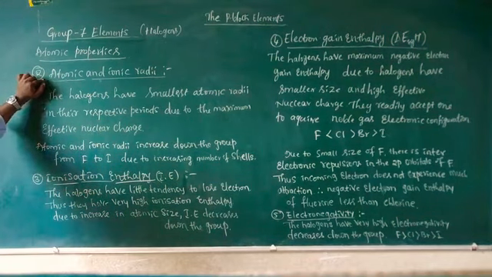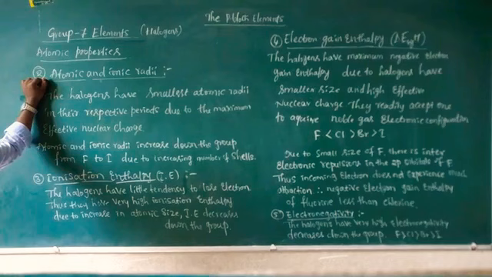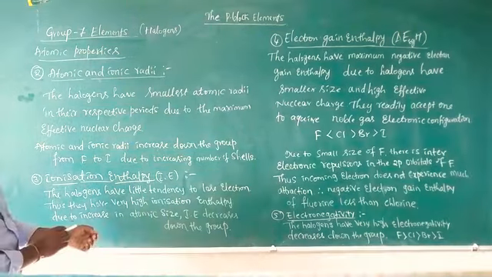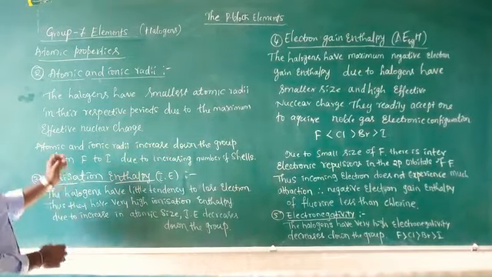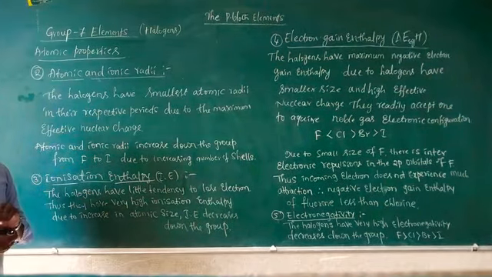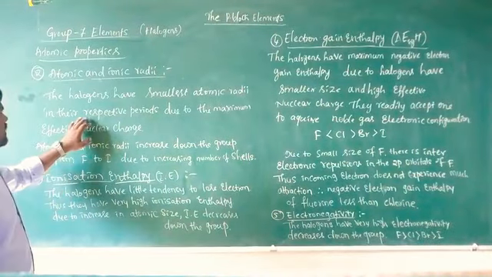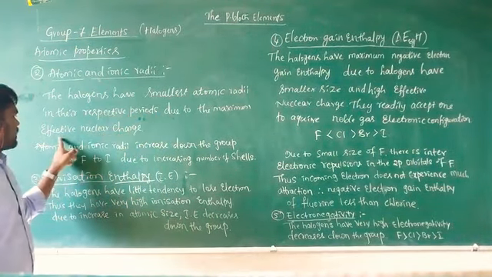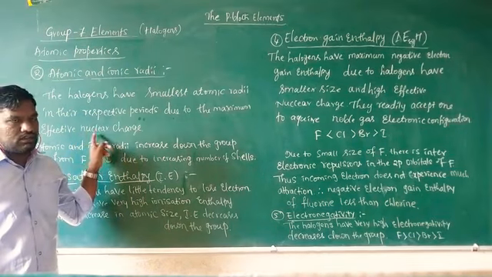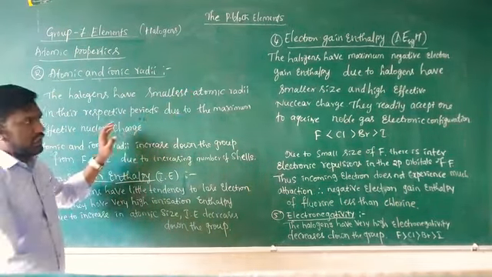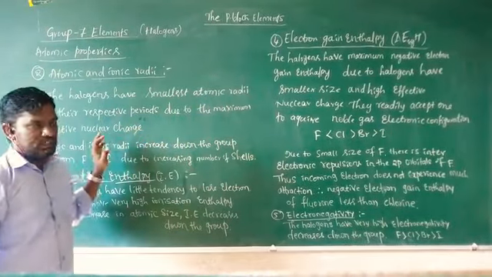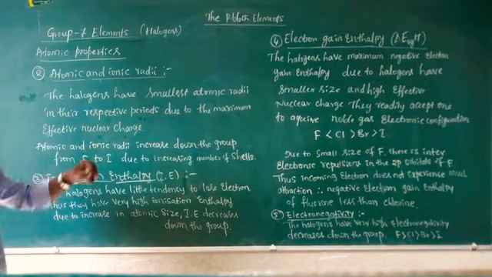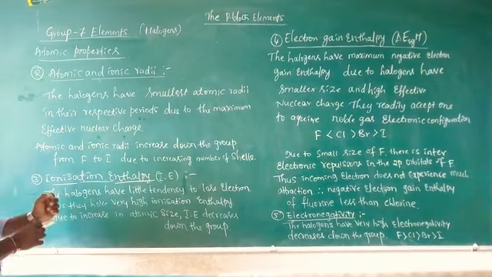The second atomic property is atomic radius and ionic radius, commonly called atomic and ionic radii. Radius is singular, radii is plural. Halogens have the smallest atomic radii in their respective periods, periods 2, 3, 4, 5, 6, 7, due to the maximum effective nuclear charge, because the nuclear charge increases across the periodic table. Isn't it? As the effective nuclear charge increases, halogens have the smallest atomic size.